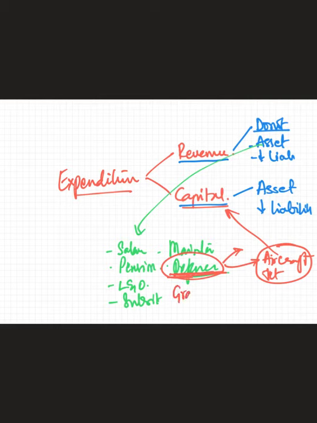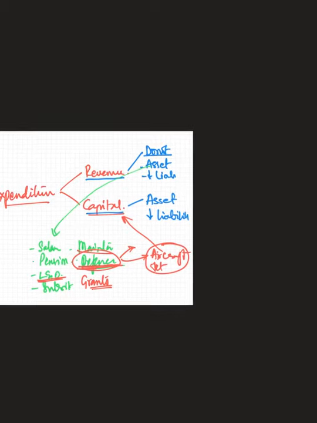Similarly, the grants that the central government gives to the states or to other countries also come under revenue expenditure, because it is not creating any asset nor reducing liabilities. Law and order, maintenance, all come under revenue expenditure.